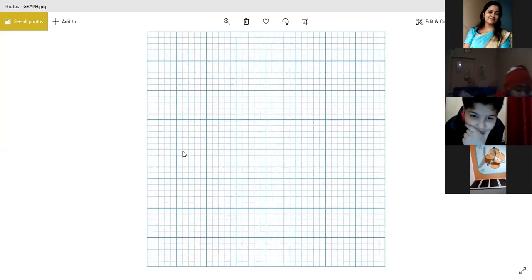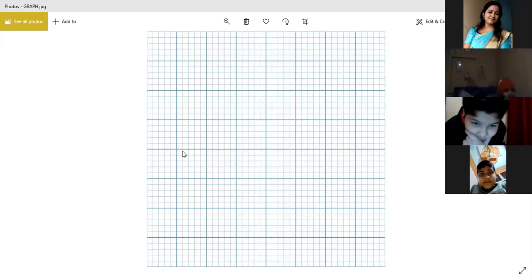The Classmate notebook that comes for your science, you will find it on its very last page. Or a graph copy kept by your brother or sister, you can find it in that too. Okay, in the last period we will start doing it. We will do it in the last period. This is a graph paper, Harsh. Listen carefully at once. You need it in the last period, so be ready with the graph paper.